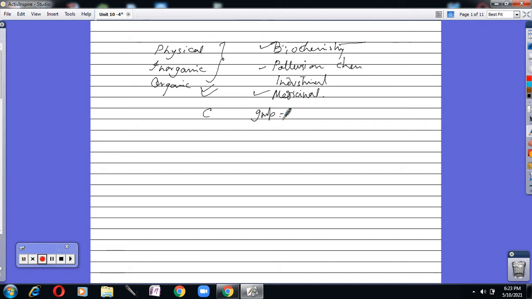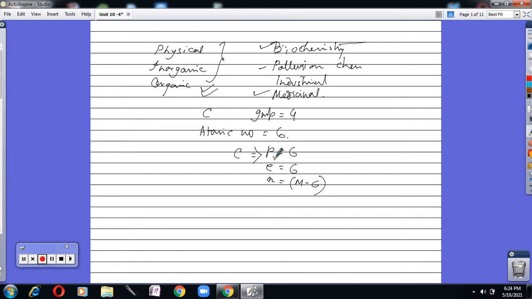The atomic number of carbon is 6, and since it's 6, in the neutral state carbon has 6 protons in the nucleus and 6 electrons in the electronic orbit or orbital, and mass number minus 6 neutrons in the nucleus.